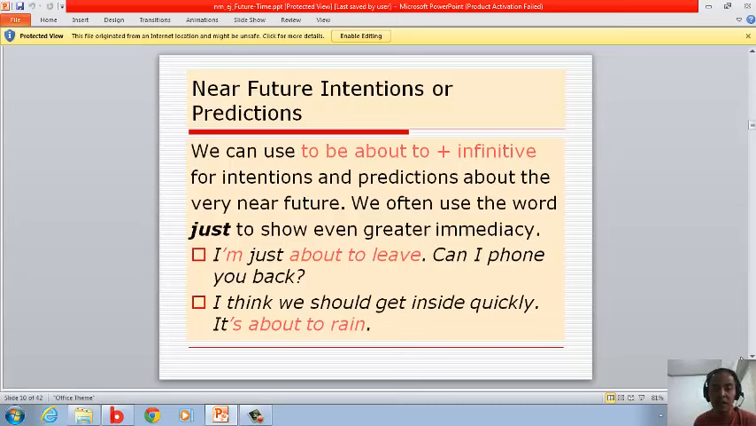And another one, "I think we should get inside quickly. It's about to rain." And the be about to in here is it's about to rain, okay? The intention in here is I'm just about to leave and it's just about to rain. Those are the things that will happen very soon. So that's why it's called intentions.